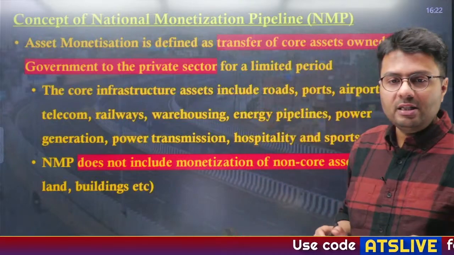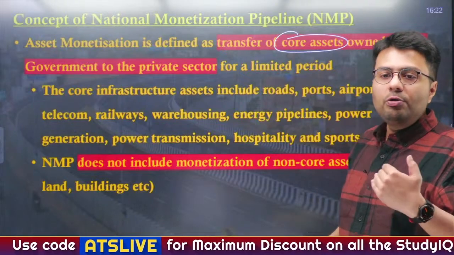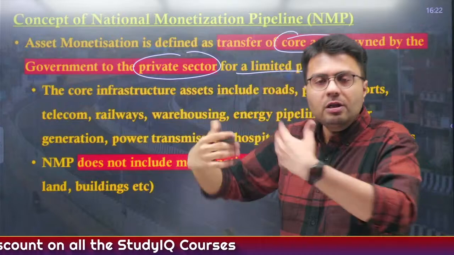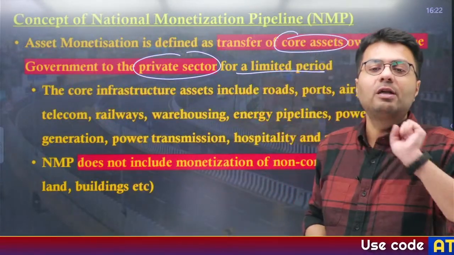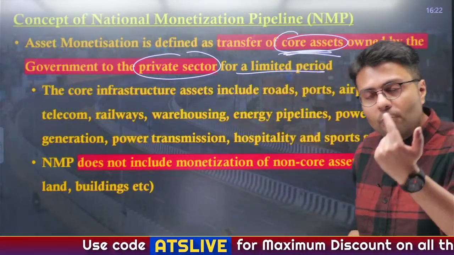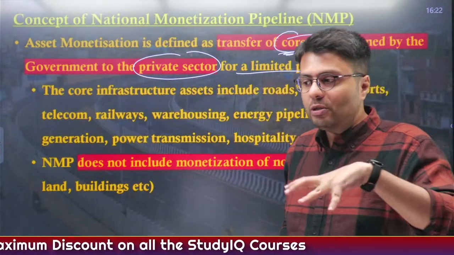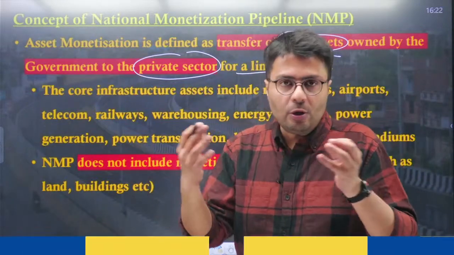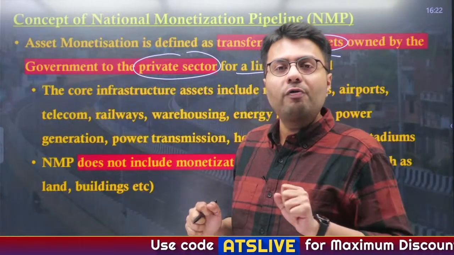So in the National Monetization Pipeline, you have to understand that core assets of any company are usually transferred to the private sector for a limited time, and the private sector, using those assets of the government company, will provide money to the government company. So this is what asset monetization is. What you have to remember is that the NMP only involves transfer of core assets. So what is a core asset in the case of Indian Oil? Suppose Indian Oil is an oil refining and marketing company. So the pipeline to transport petroleum products is a core asset of Indian Oil. The refinery is a core asset of Indian Oil.